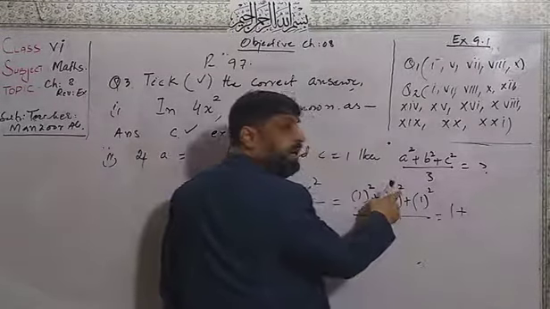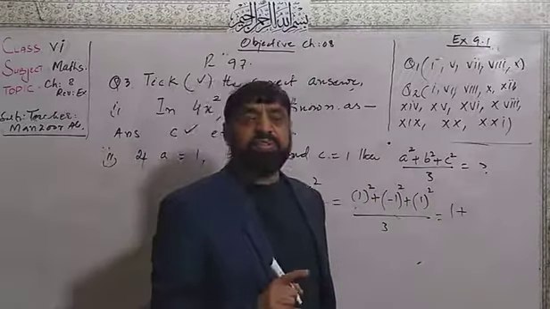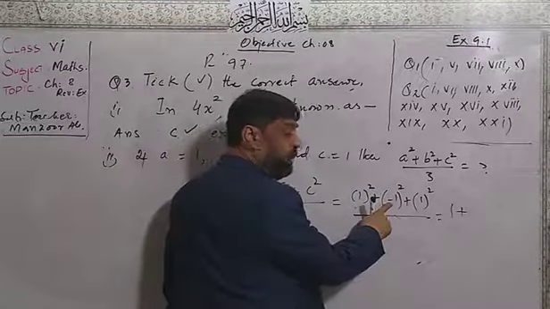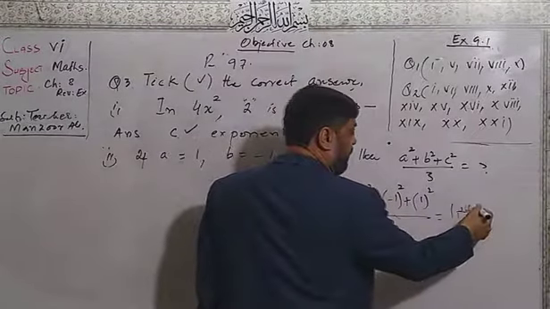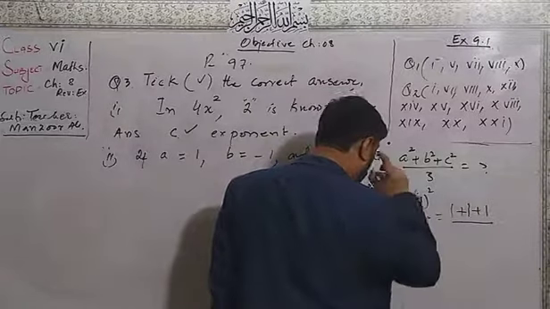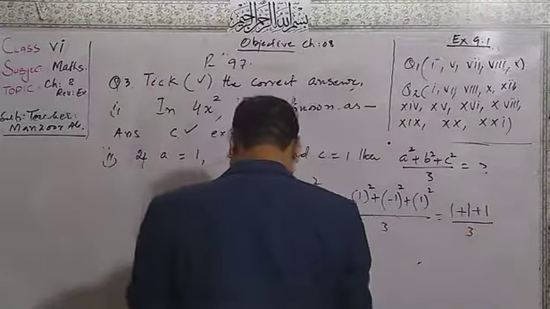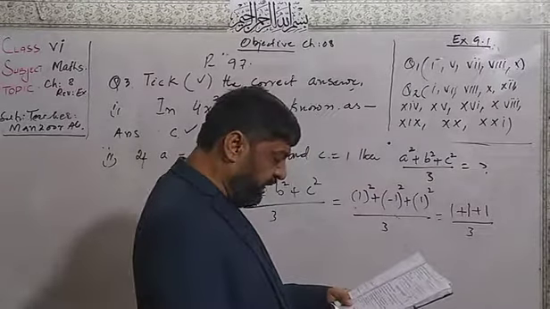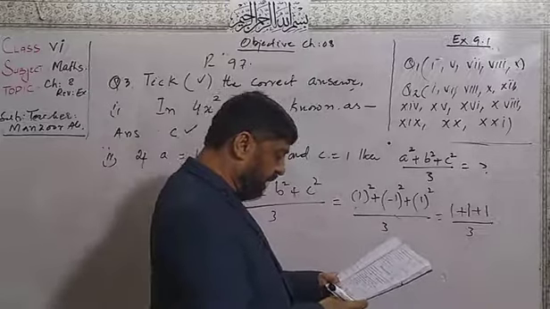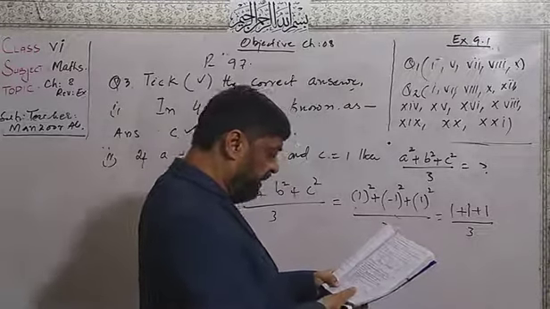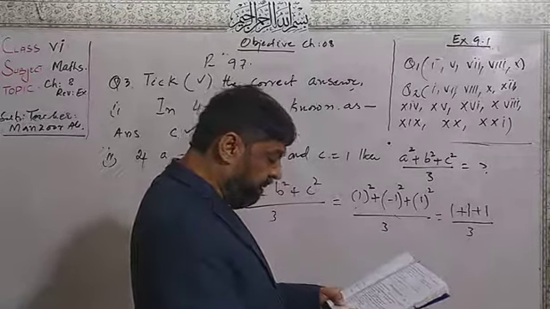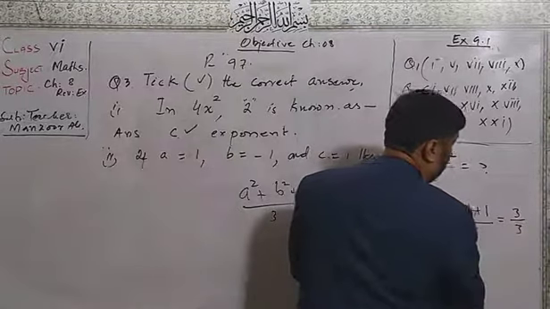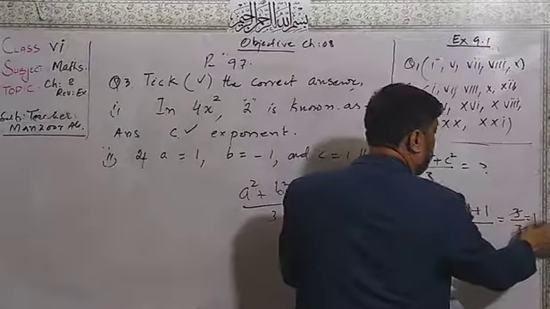In case of the even power, means 0, 2, 4, 6 and so on, minus will be changed into the plus. So we will get the same 1, here also 1 and divided by the 3. Now if you add all 3 over 3, the right answer will be equal to the 1.